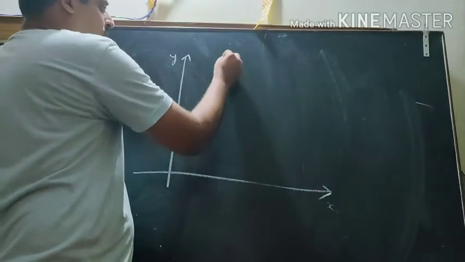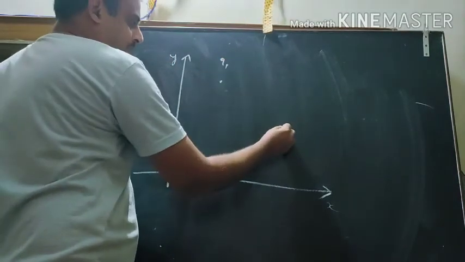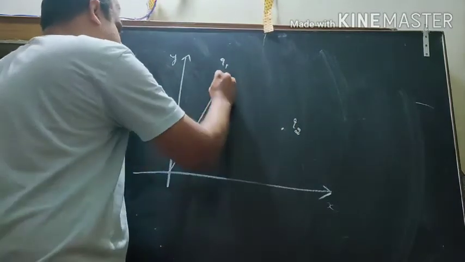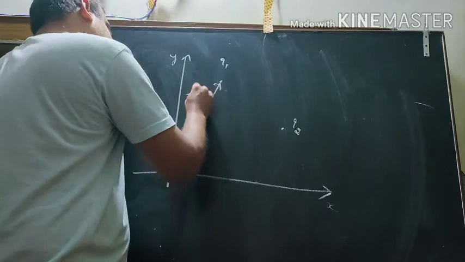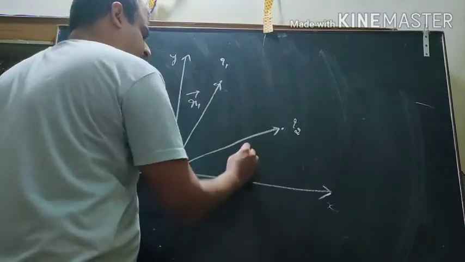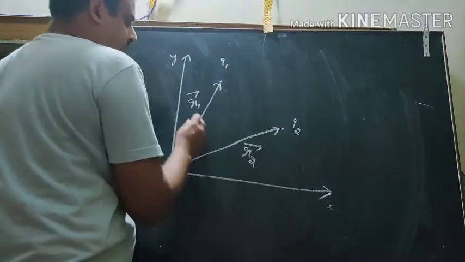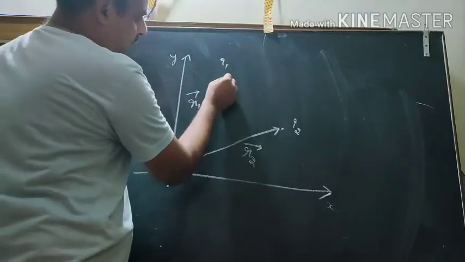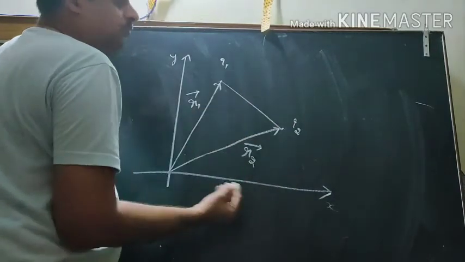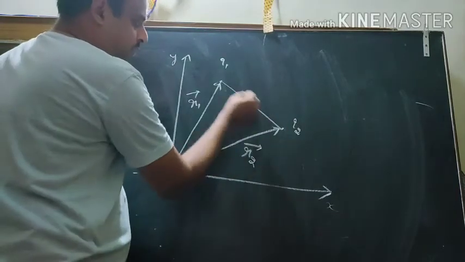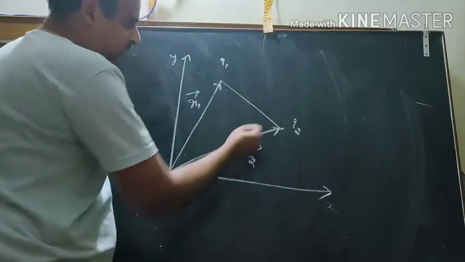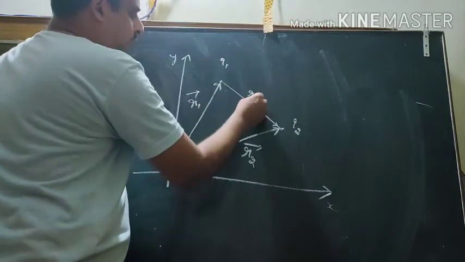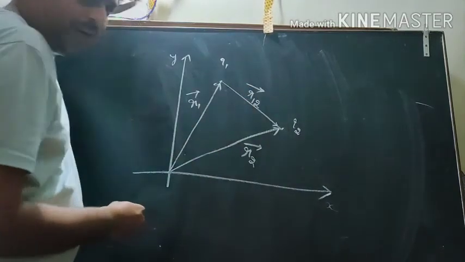Let us say one charge q1, another charge q2. These are the position vectors, and in between them is the displacement vector. It goes from 1 to 2. Let us say r12 is the displacement vector.